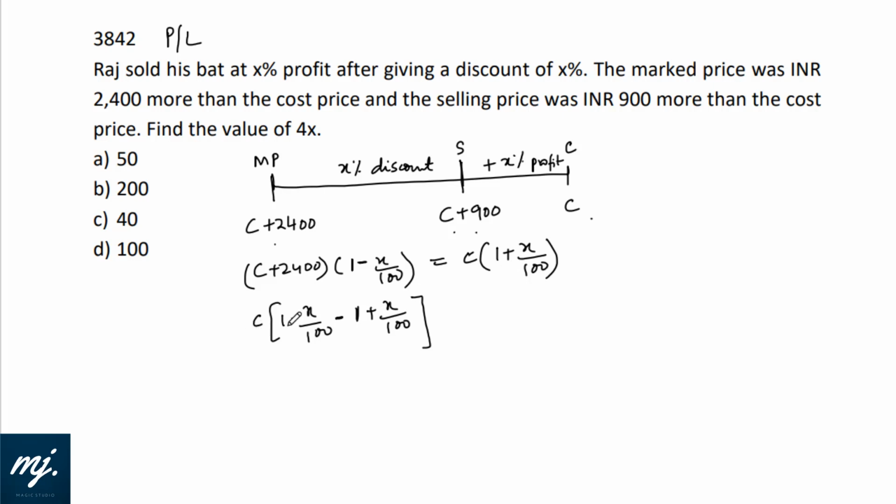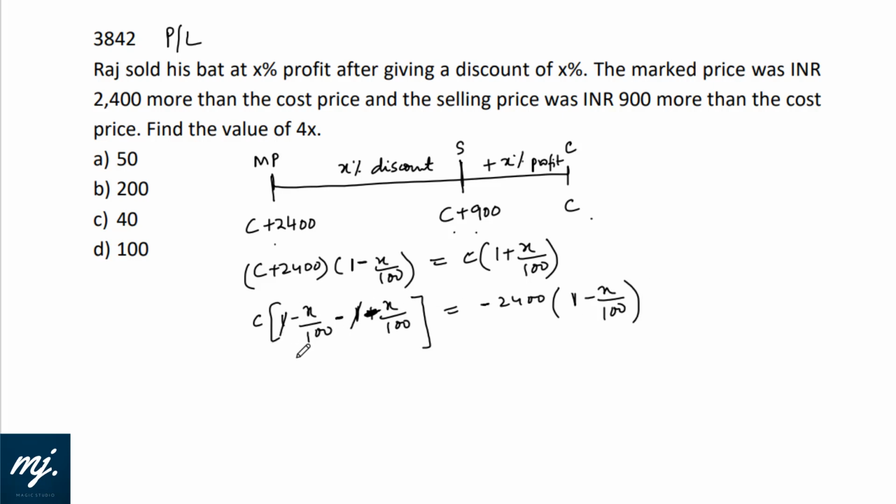This is C into 1 minus X by 100 minus 1 minus X by 100. Everything comes here, and then minus 2400 goes there with 1 minus X by 100.